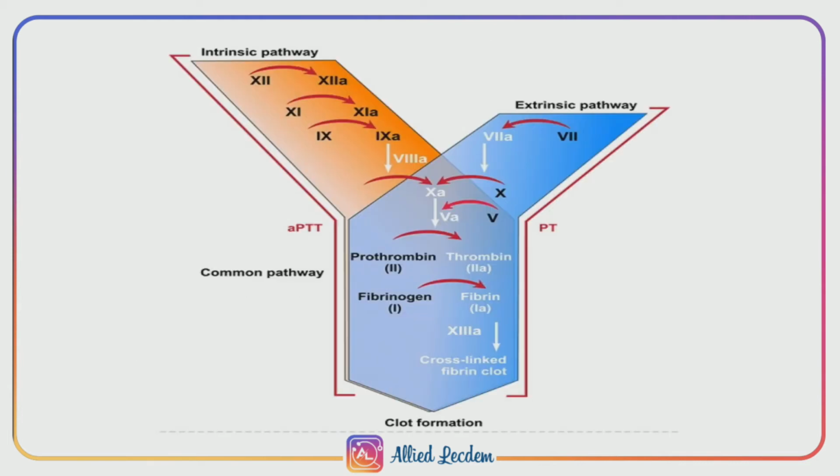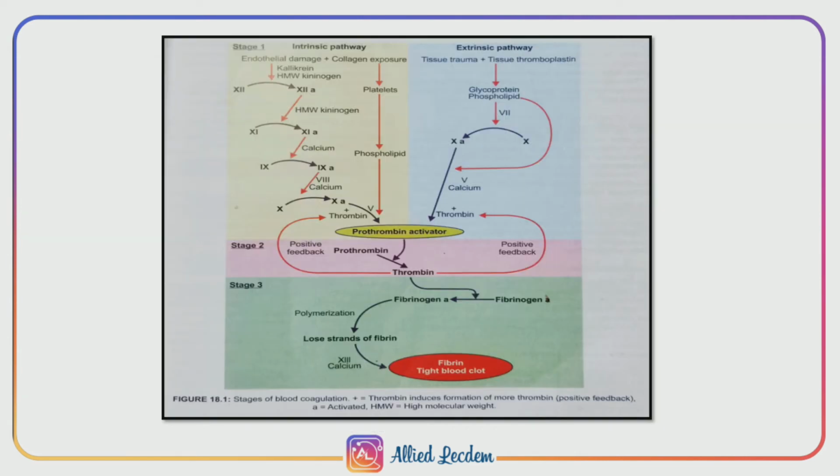Now we will see in detail about the intrinsic pathway for the formation of prothrombin activator. In this pathway, the formation of prothrombin activator is initiated by platelets, which occurs inside the blood itself.